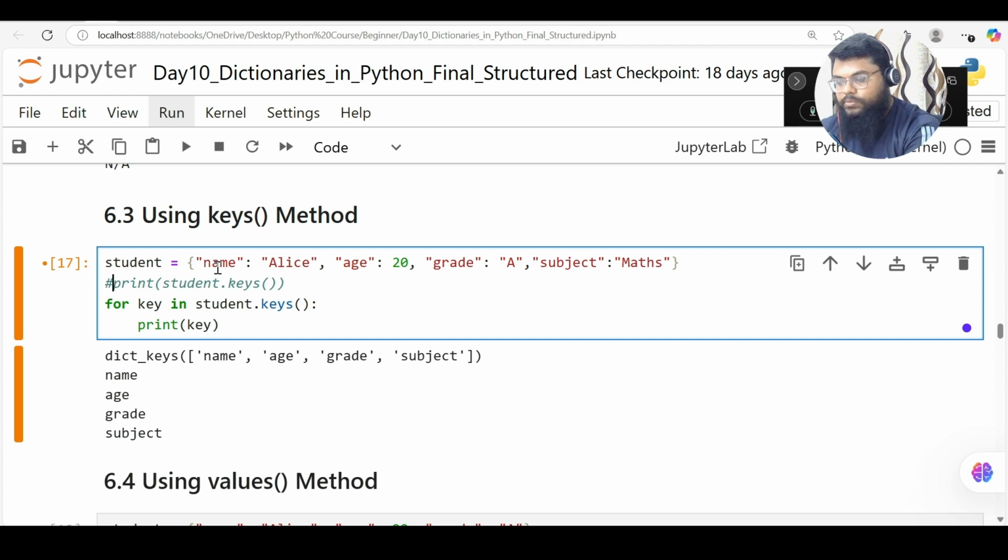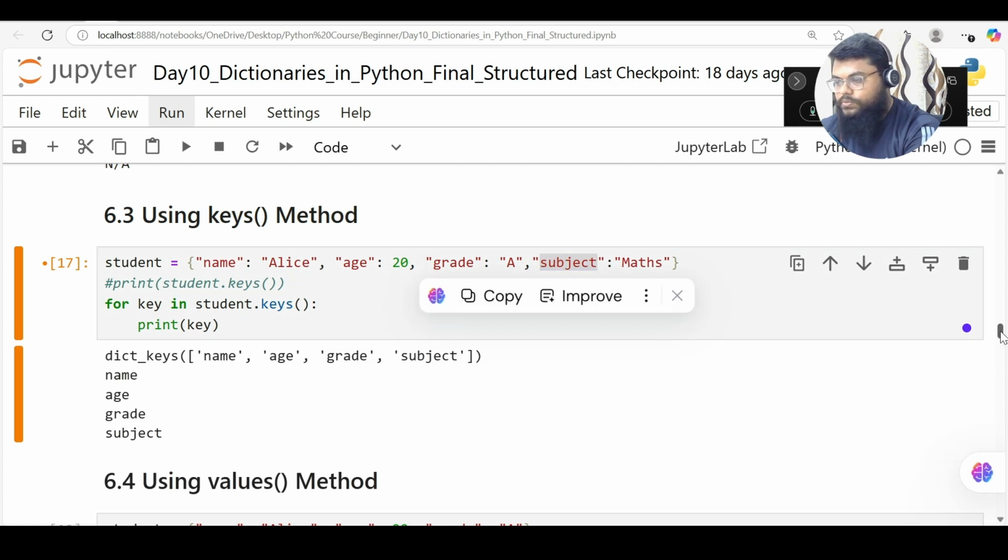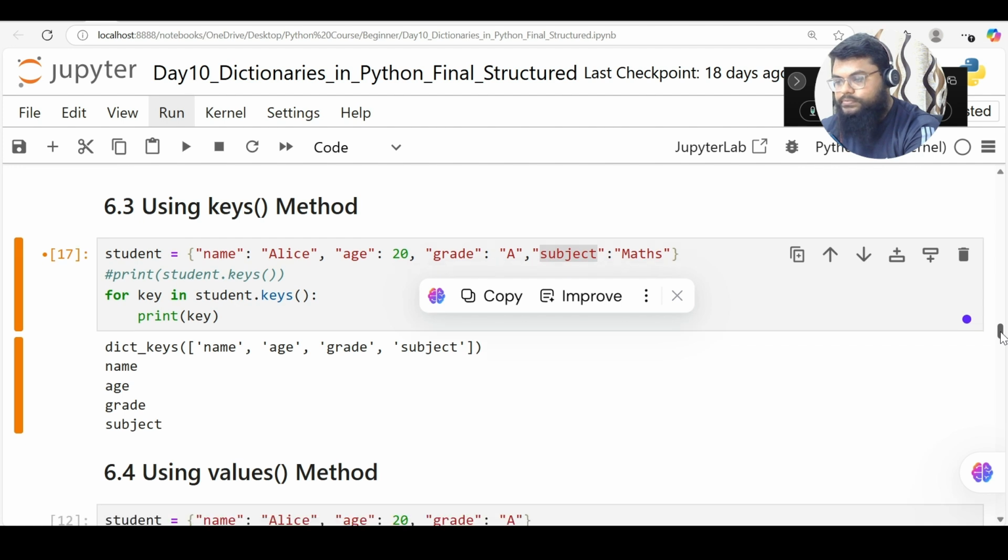What is the name of this? What is the key name? Name. What is the key name? Age. What is this key name? Grade. What is the key name? Subject. Okay, so this is how we can use the keys method.